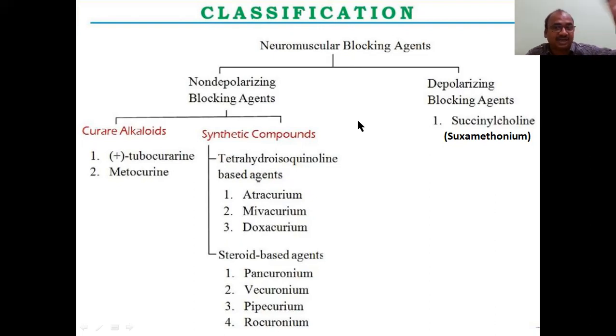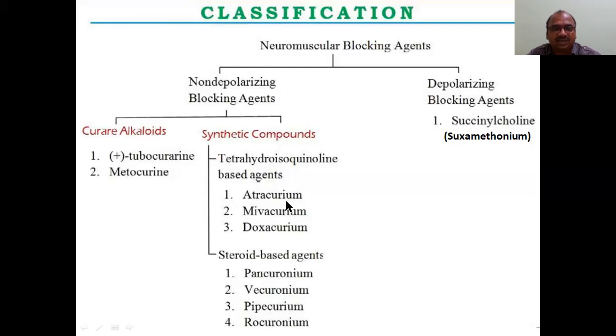You have to practice it many times. It is very important for all competitive and regular examinations, including drug inspector, NIPER, everything. Synthetic compounds are of two types based on their chemical structure. Tetrahydroisoquinoline based agents like atracurium. Curium is important: atracurium, mivacurium, doxacurium. Whereas steroid based agents are pancuronium, vecuronium. See, either ronium or curium.